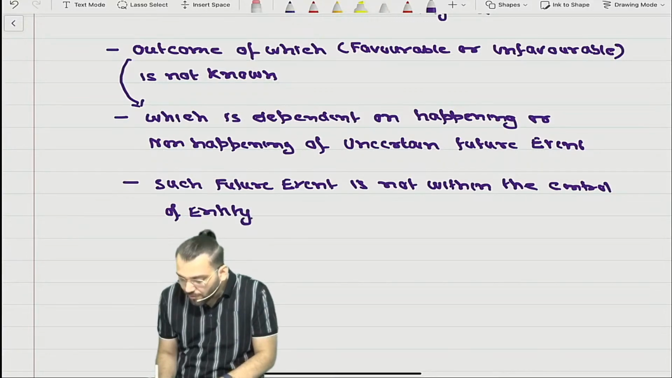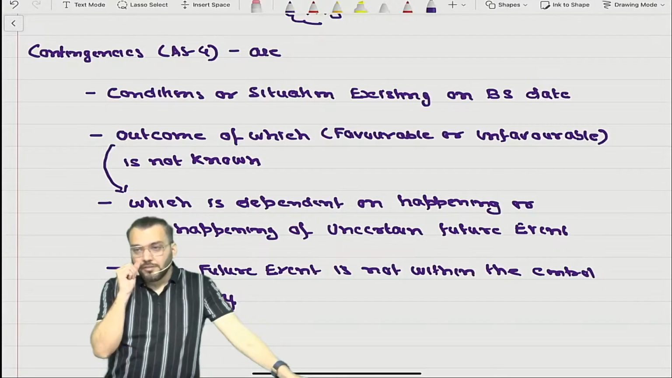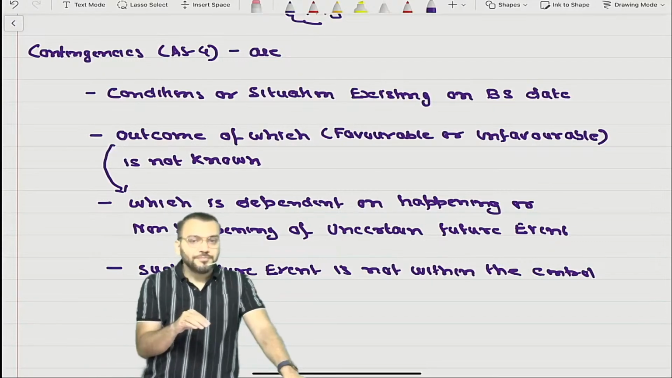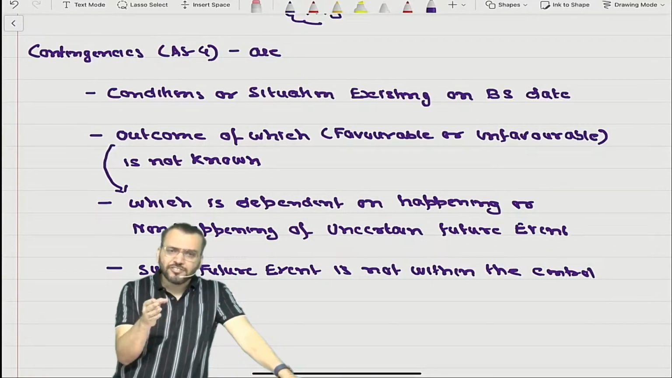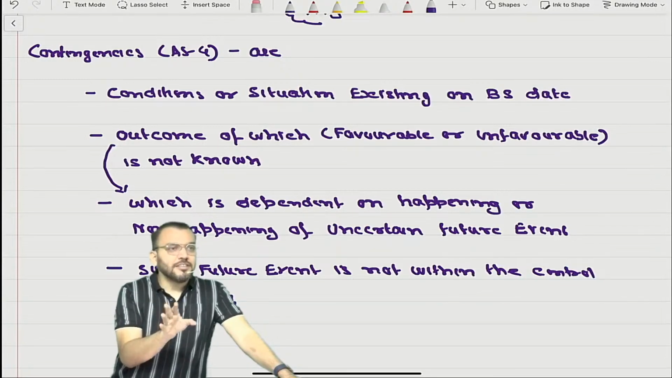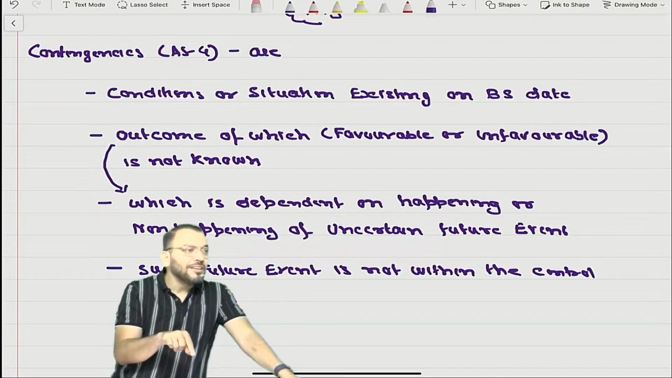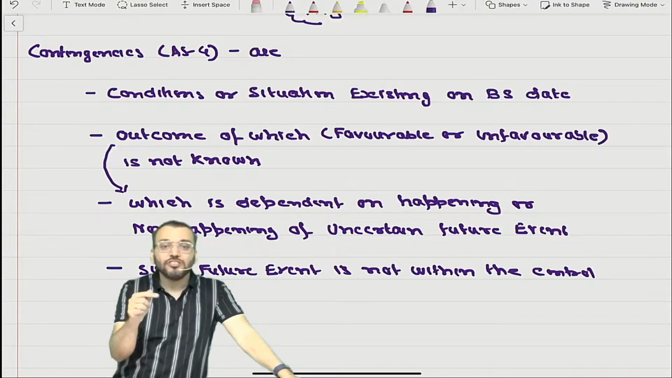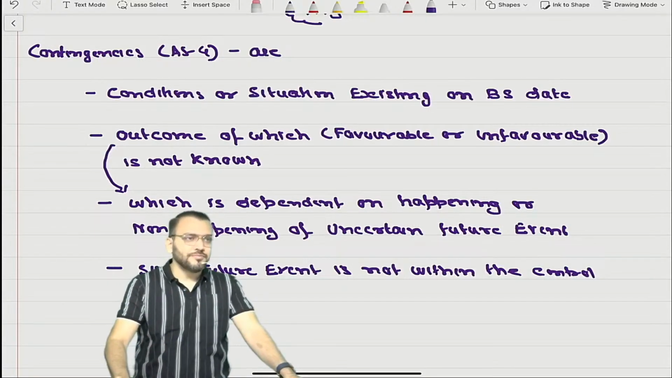So this is the meaning of contingency, correct. So contingencies means a condition or any situation existing on balance sheet date, the outcome of which is not known, which is dependent on the happening or non-happening of an uncertain future event, which is not within the control of the entity. Meaning is very much clear.